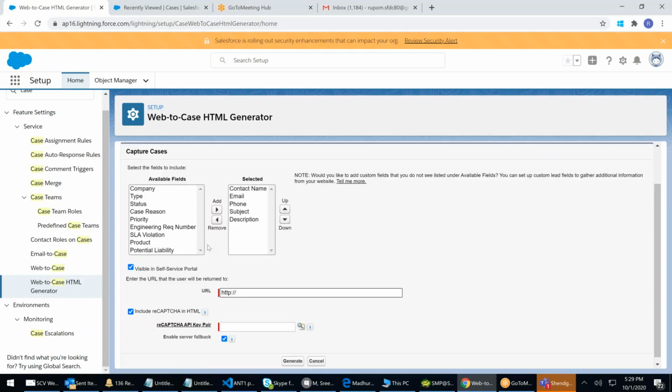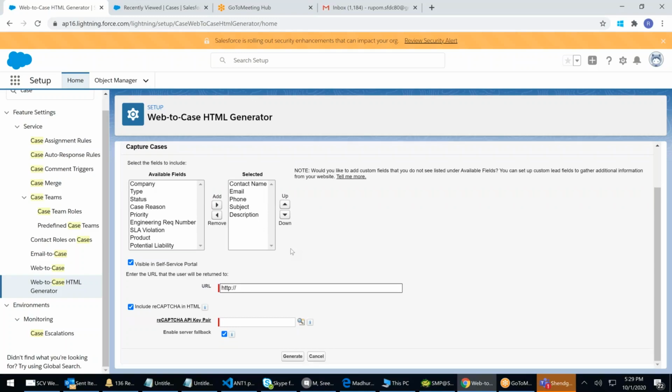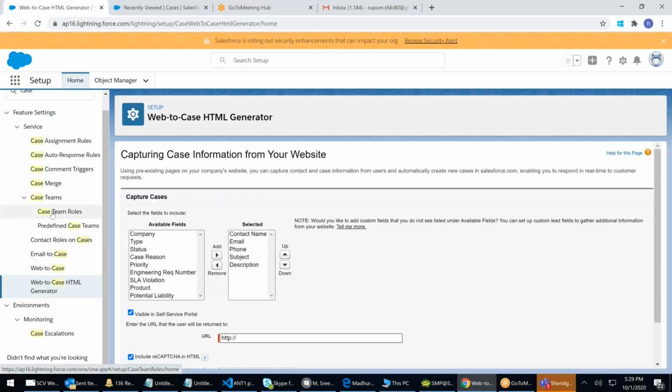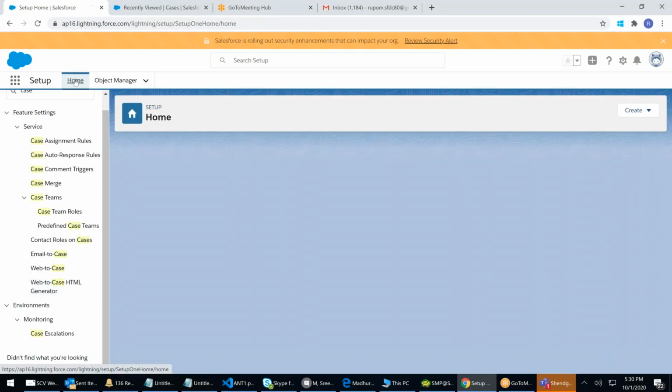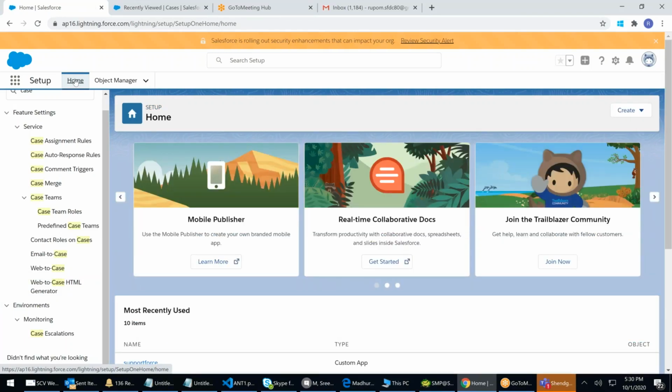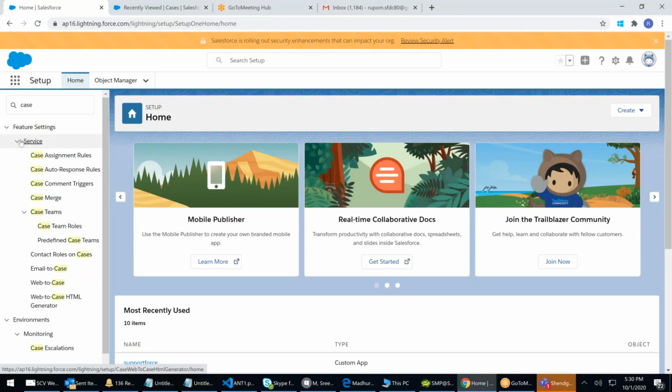From that page, I will have available fields and selected fields. I will start mapping, so automatically you fill the form there and it is automatically available here. We will see this later as we go on: web to case, email to case, and everything. So queue we have done. Now let's go ahead and see the remaining.